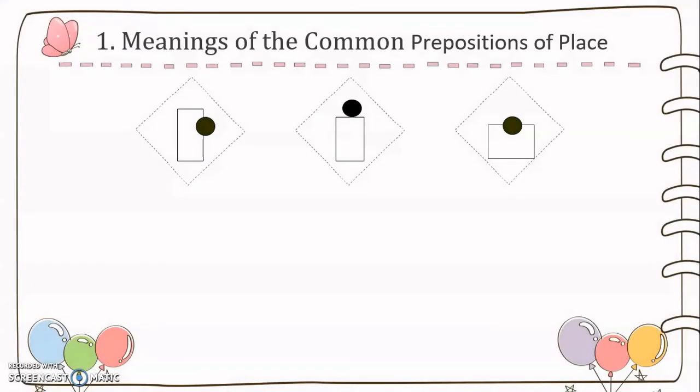Now we're going to see the meanings of the common prepositions of place that you need to be well acquainted with in using in both spoken and written English. So let's see them one by one. First, at.